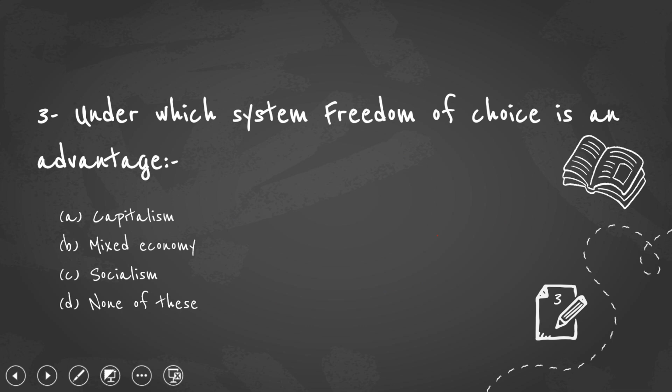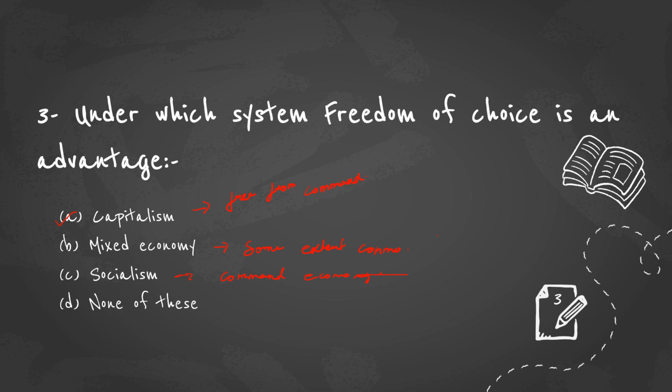Moving to the next one, under which system is freedom of choice an advantage? The answer for the question is very straightforward. It is capitalism, because socialism is also called command economy. Mixed economy is the combination. It has both the features of socialism and capitalism, so there also is present some extent of command. But capitalism is free from command.